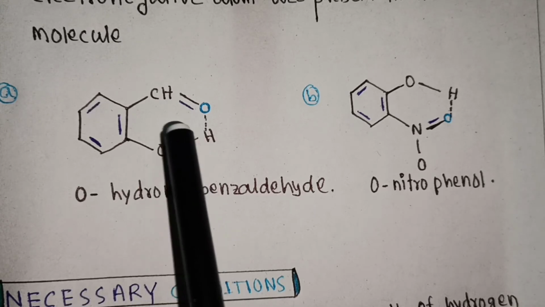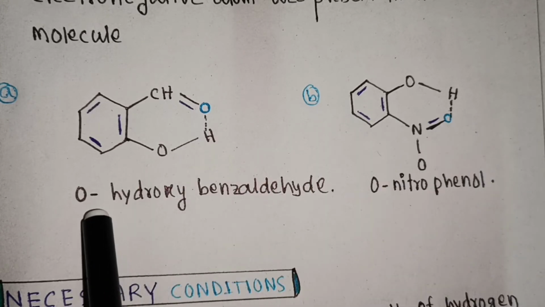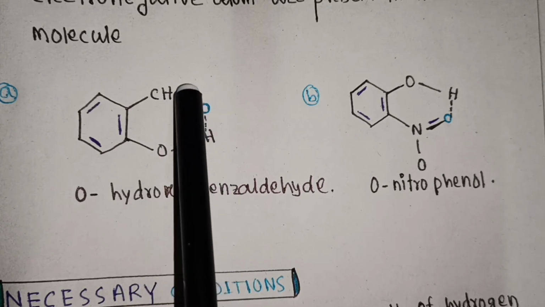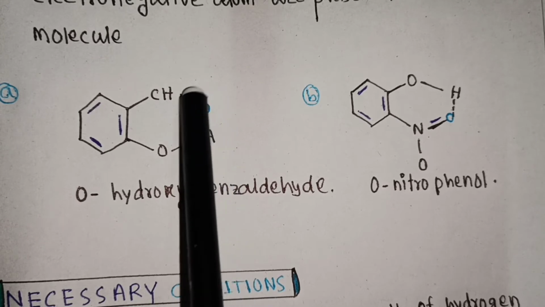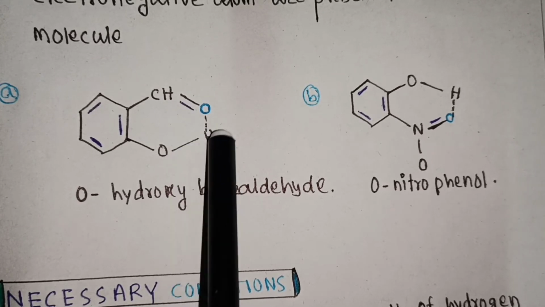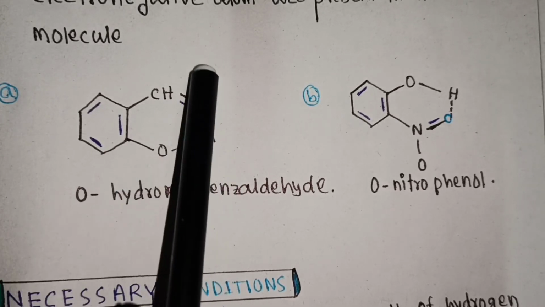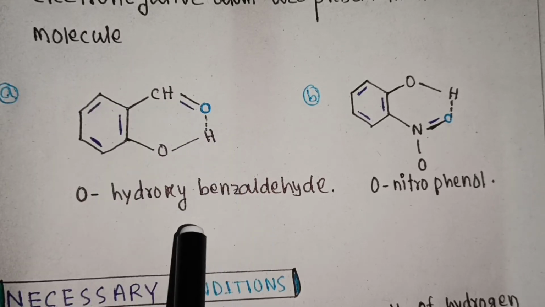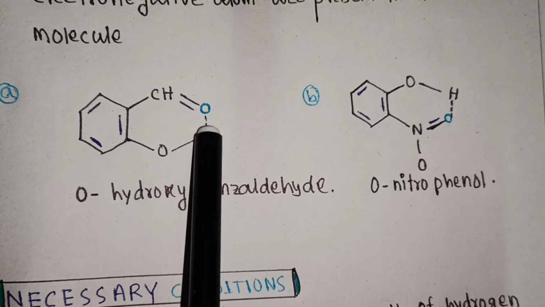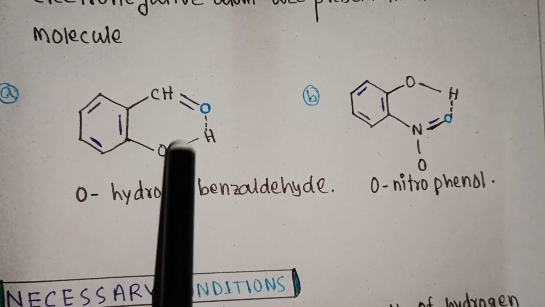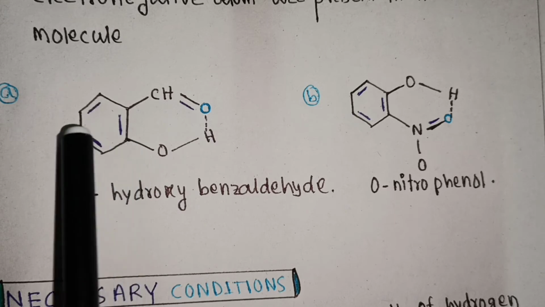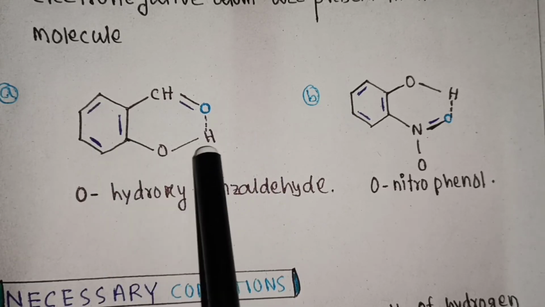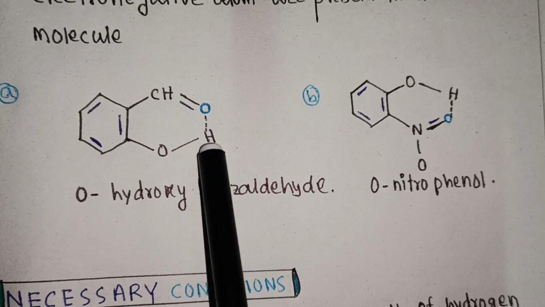Look at these two structures. Here this is orthohydroxybenzaldehyde. Here this is the electronegative atom and this is hydrogen. Both are present in this orthohydroxybenzaldehyde, and this dotted line indicates that a hydrogen bond is formed between this electronegative oxygen and this slightly acidic hydrogen.